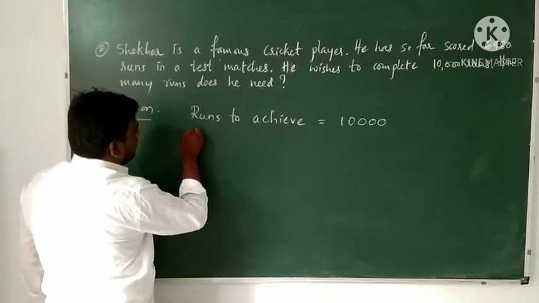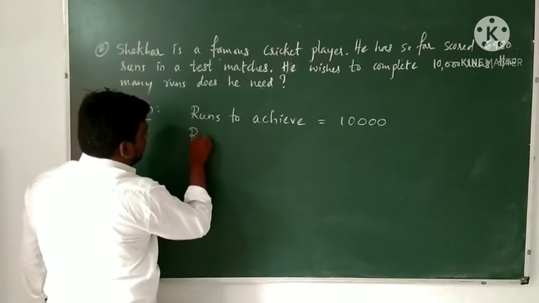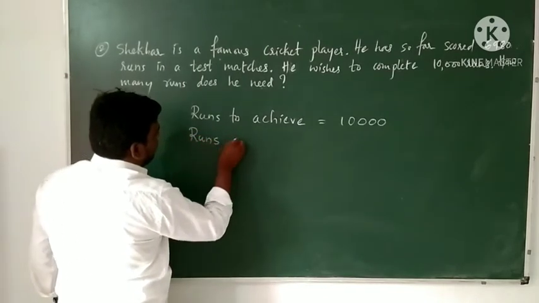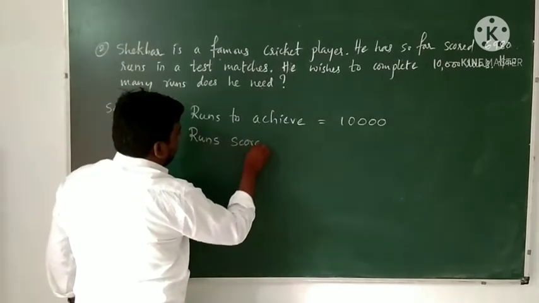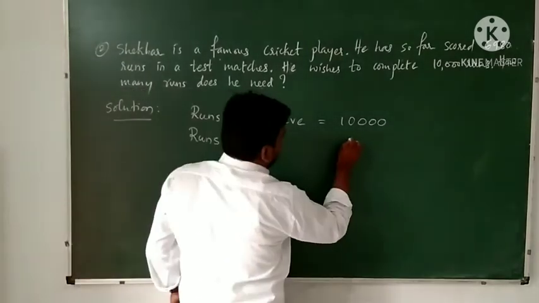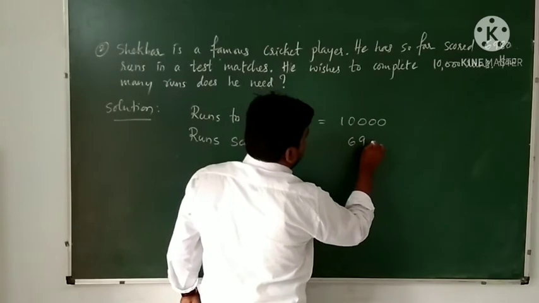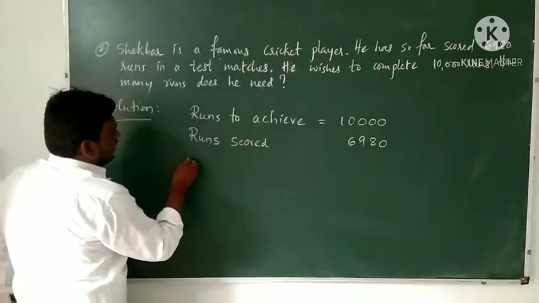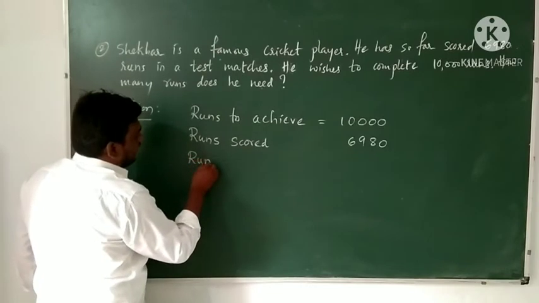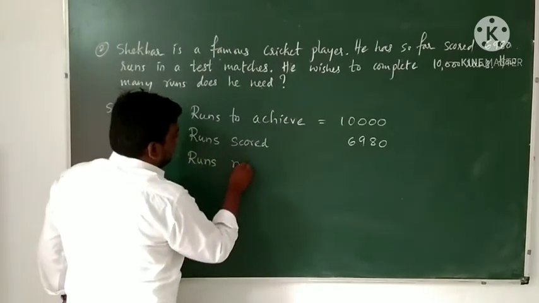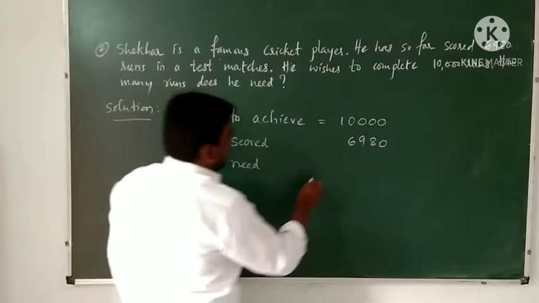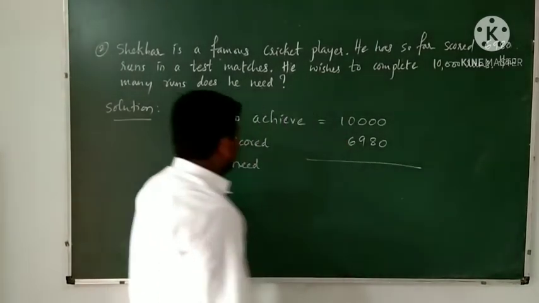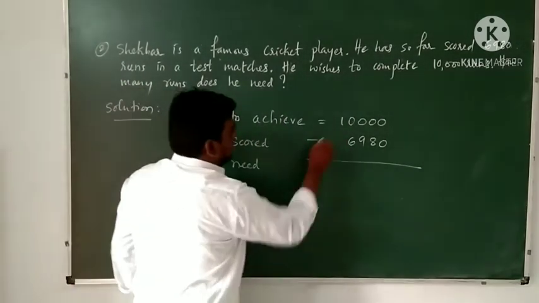He already scored 6,980 runs. Therefore, how many runs are needed? Here you subtract.